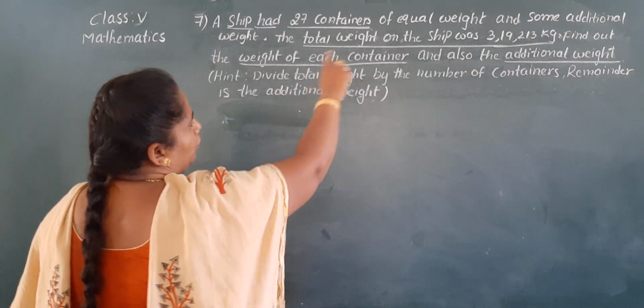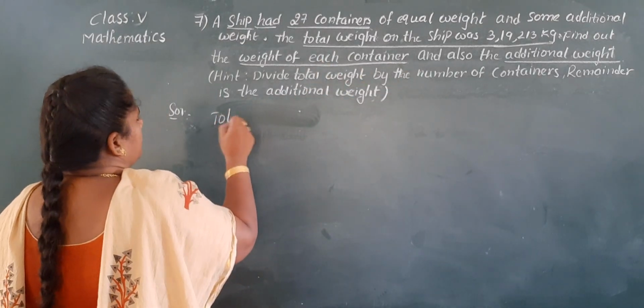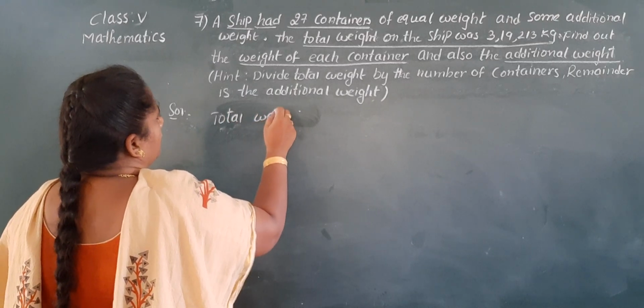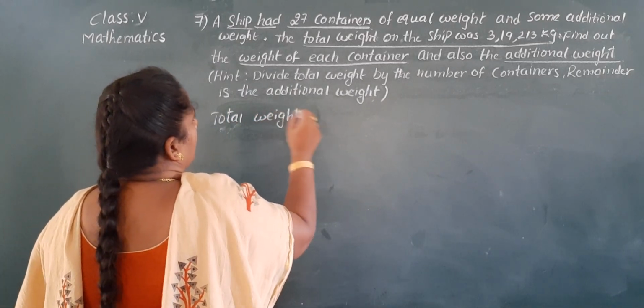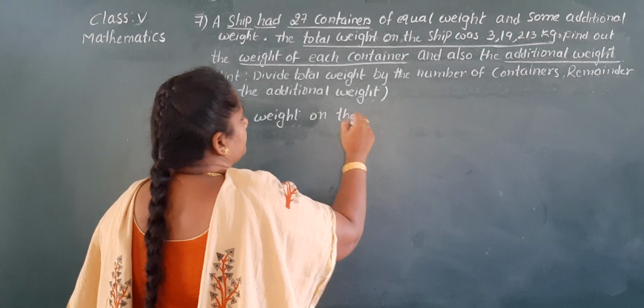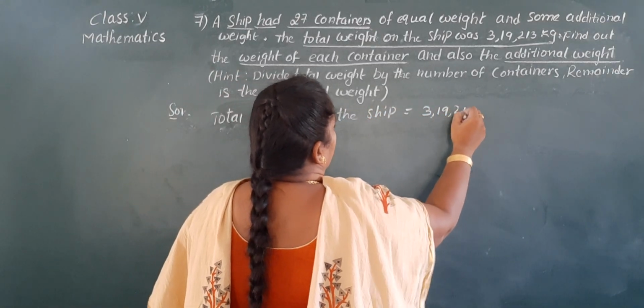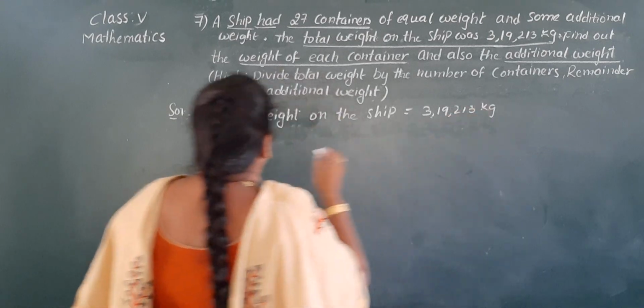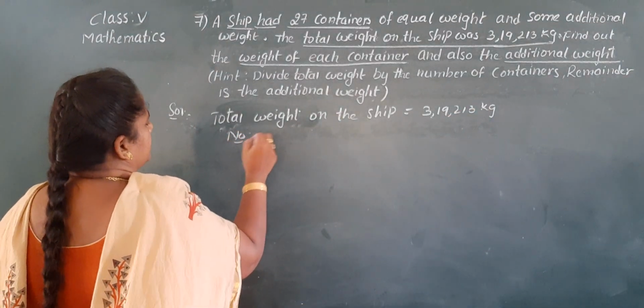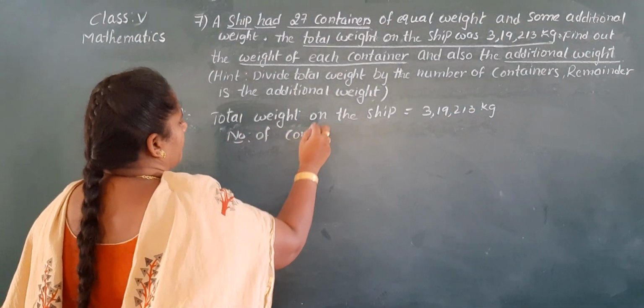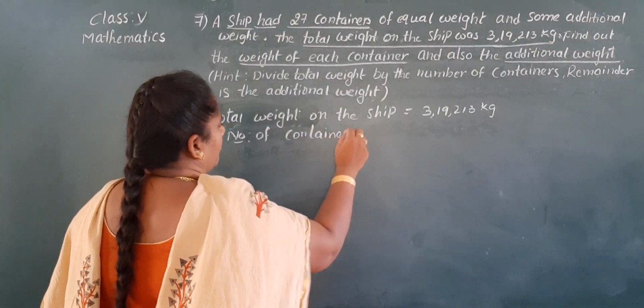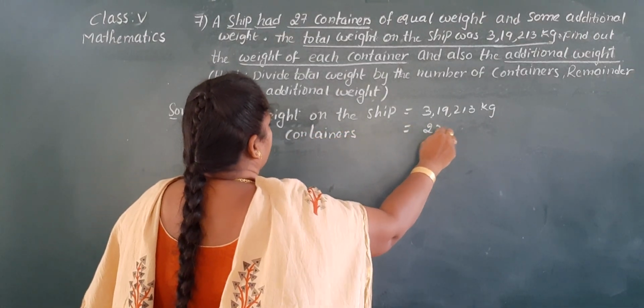Okay, first we write the total weight of the ship. Why? Because that is a big number. Total weight on the ship equal to 3,19,213 kgs, and number of containers 23.